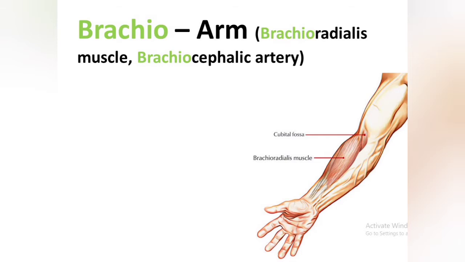Another prefix is brachio, which means arm, and an example is the brachioradialis muscle. The muscle which is present in the arm is known as the brachioradialis muscle. You can see it in the example. And another term is brachiocephalic artery. The artery which supplies pure blood towards our arms is known as the brachiocephalic artery.